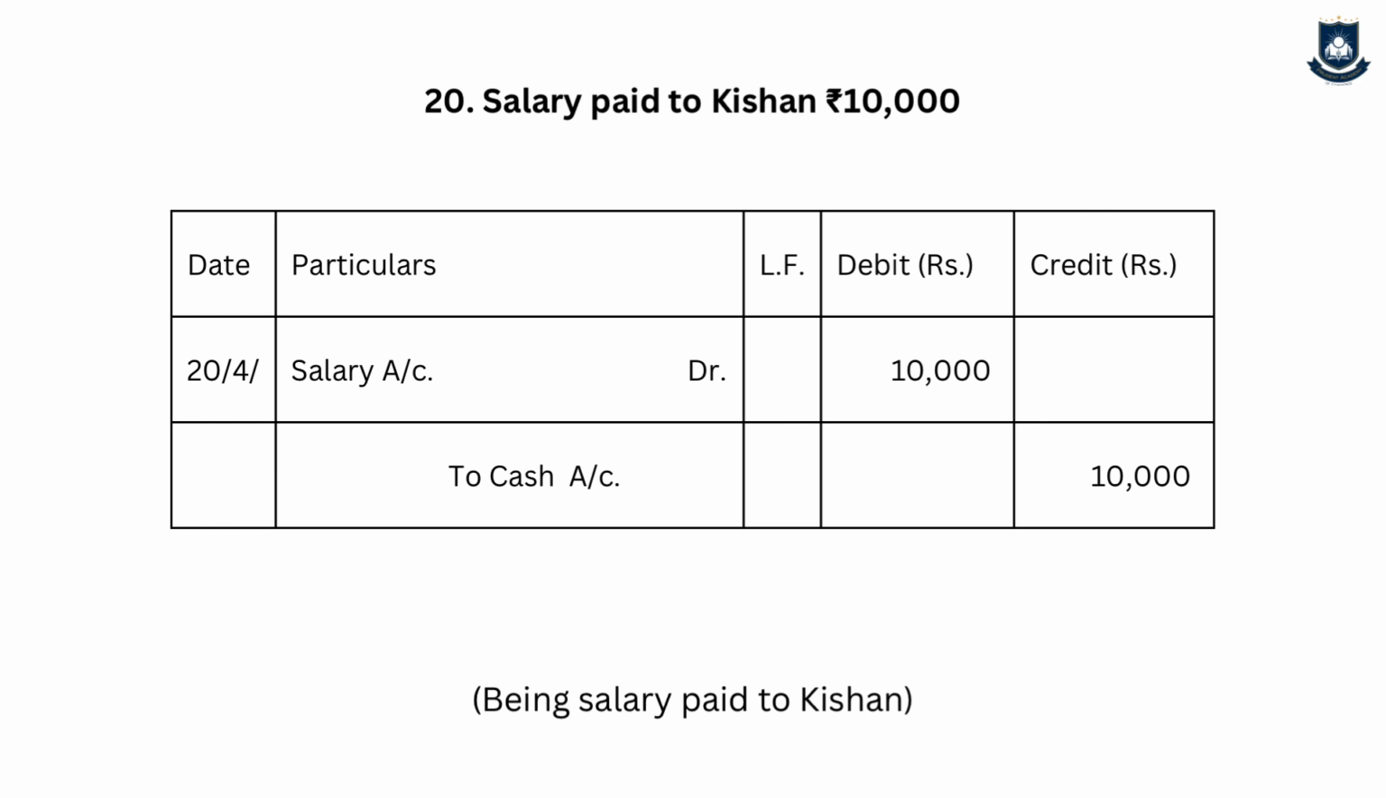The next entry is the transaction salary paid to Kishan. Now this is one of the ways the PU board confuses you. Please do not get confused. Even if they give a name with salary, it is always a cash transaction. So the journal entry will be salary account debit to cash account 10,000, 10,000. Narration will be being salary paid to Kishan, and the logic is salary is my expense, it is increasing, so debit. Cash is my asset, it is decreasing, so credit.